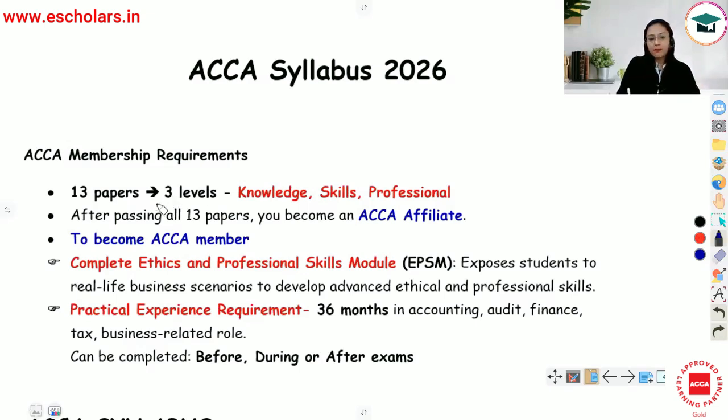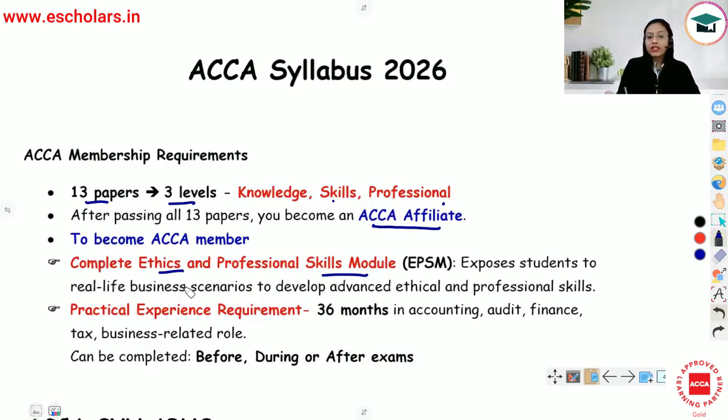Now, ACCA comprises of total 13 papers, which are divided into 3 levels: knowledge, skills, and professional. After passing all the 13 papers, you are going to become an ACCA affiliate, right? To become the ACCA member, there are 2 more requirements. First, you will have to complete ethics and professional skills module, which is very simple. Now, the basic purpose is to expose the students to real life business scenarios in order to develop advanced ethical and professional skills. So that's the main purpose.